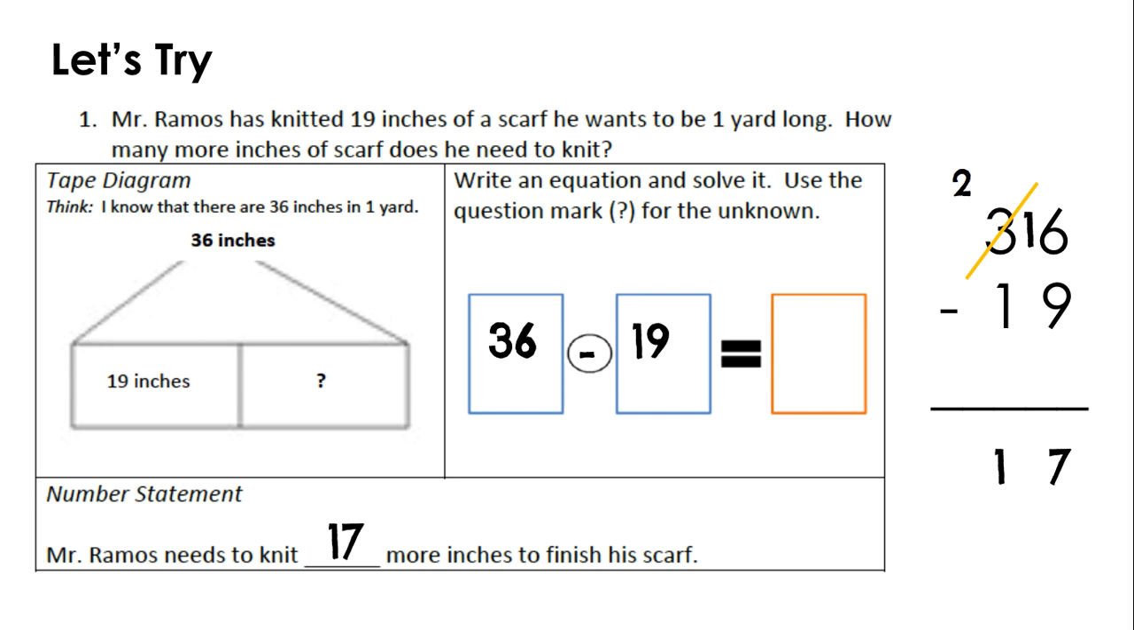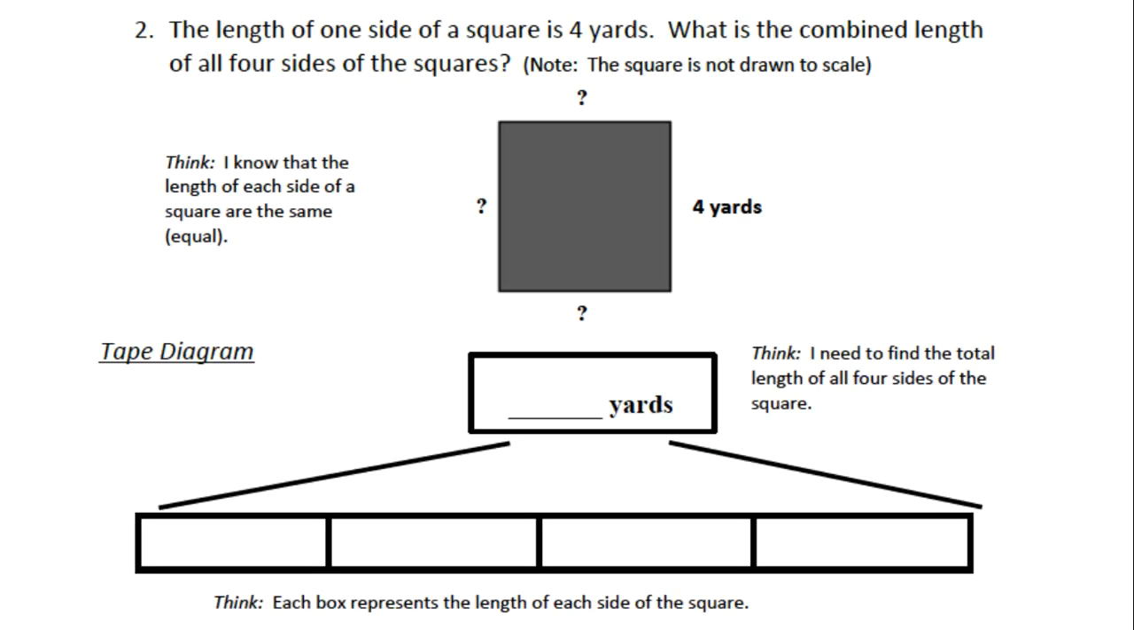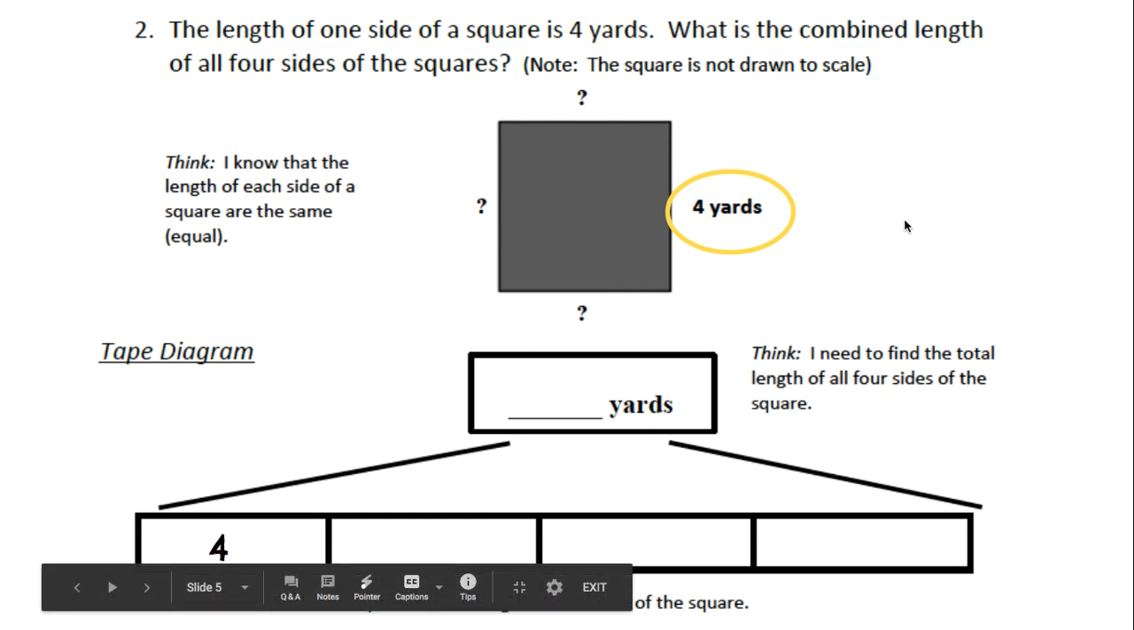All right, zipping right along. Question number 2. The length of one side of the square is 4 yards. What is the combined length of all sides of the square? All right, let's look at what we know. We know one part. One part is 4 yards. So let's place that part in our tape diagram. We know 4 yards. We know one part.